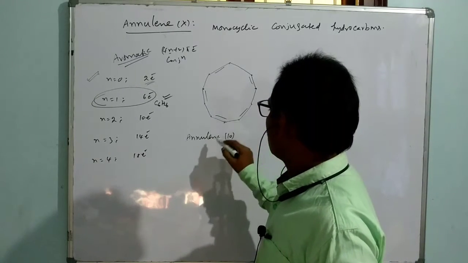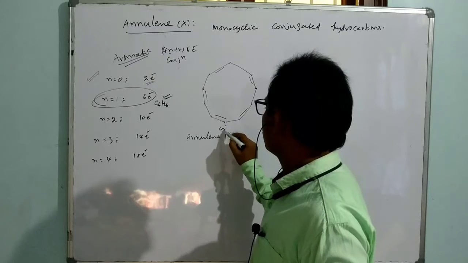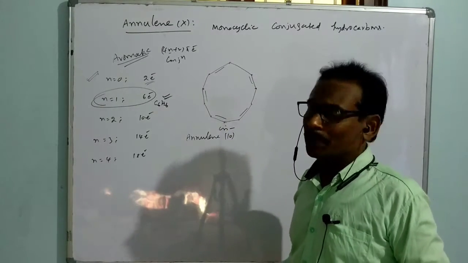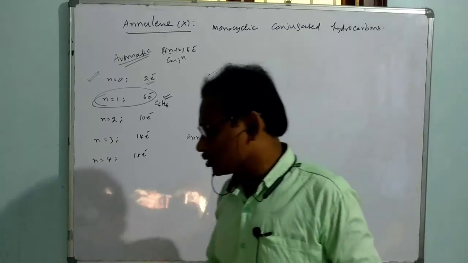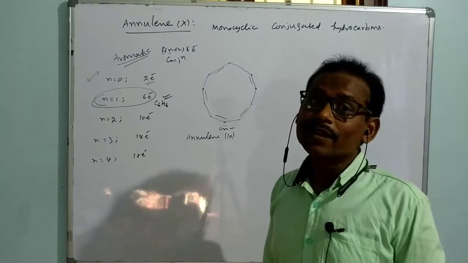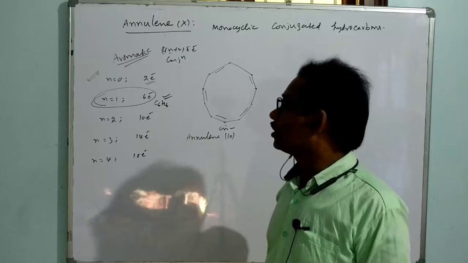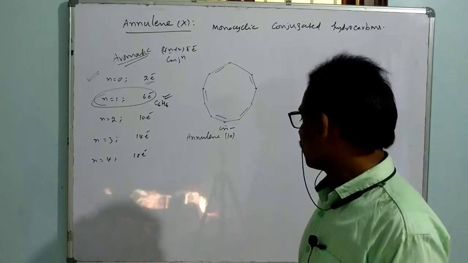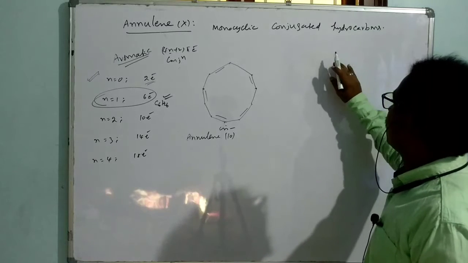Okay, now I want to say this is a cis form because each and every double bond takes a cis configuration. But this is normally not suggestible because angle strain will be more. If you think about it as per geometry, what is the angle we get? As per geometry, in any polygon,